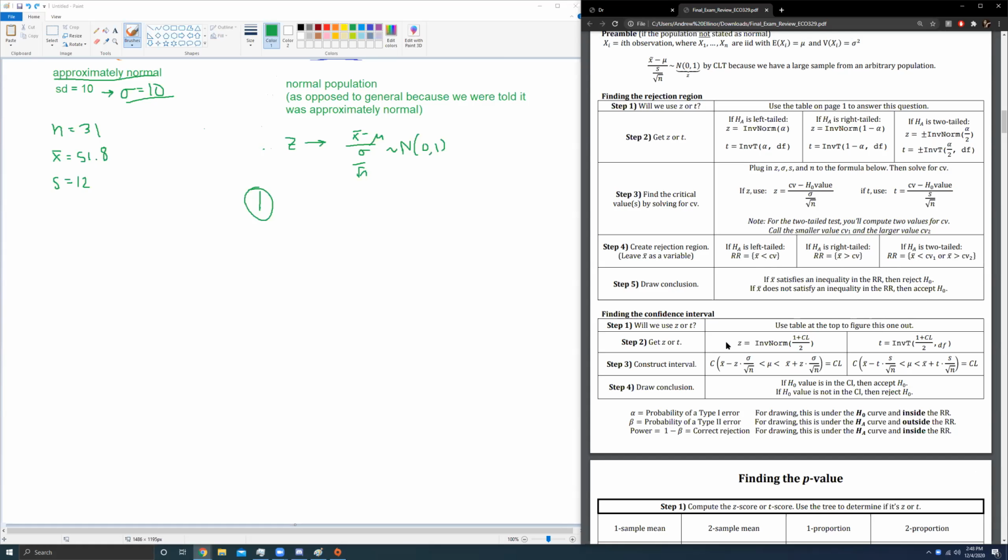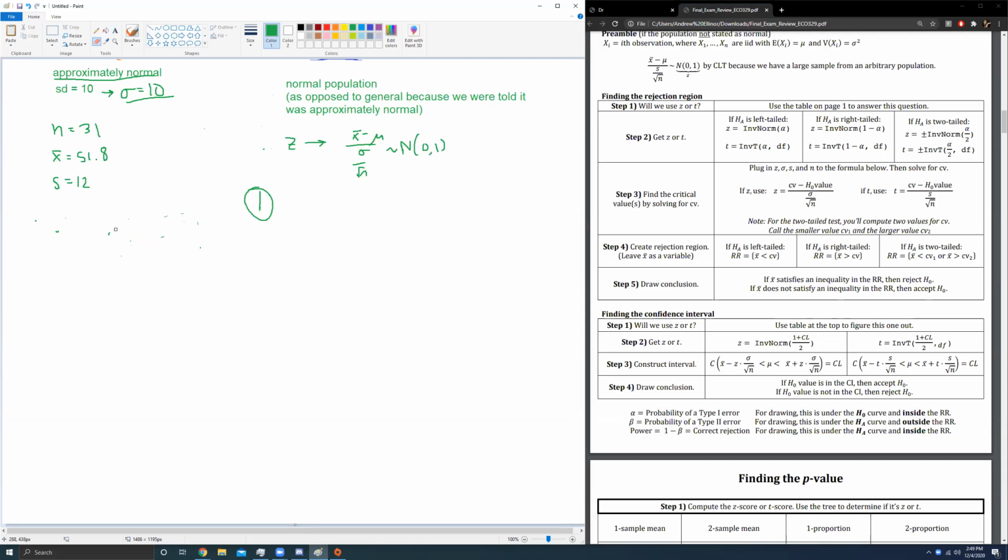Make sure you use parentheses accordingly, because I've seen too many people make this mistake. They type inverse norm into their calculator in such a way that the calculator reads 1 plus 0.9 divided by 2. I do not want you to take the confidence level and divide only that by 2. I want you to take 1 plus the confidence level and divide that by 2. Notice that the 1 is also sitting in the numerator, so make sure you're using parentheses in a way that your calculator understands that. I can't tell you how many tears have been cried because of mistakes in the inverse norm. So don't screw that up. I'd hate for you to lose silly points like that.